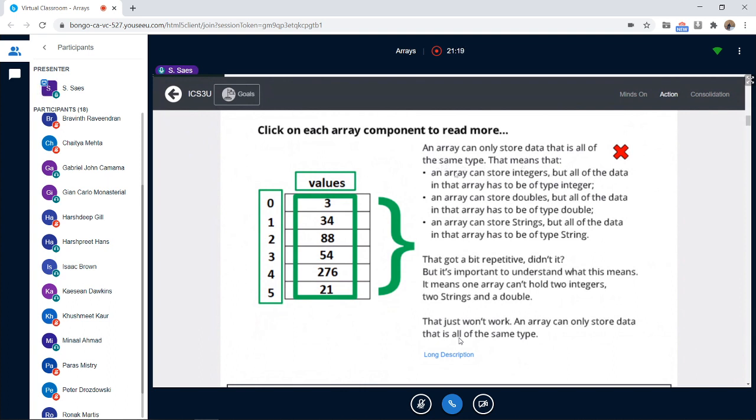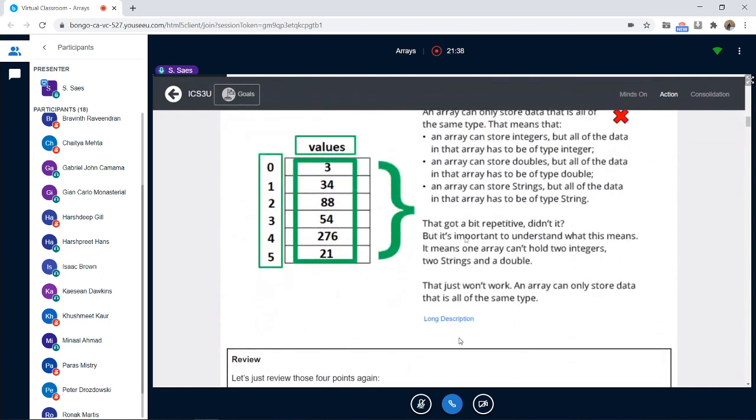Okay, that means that an array can store integers, but all of the data in the array has to be of type integer. An array can store doubles, but all of the data in that array has to be double. An array can store strings, but all of the data in that array has to be of type strings. So this is very important. So don't make that mistake. Okay. An array can only store data that is all of the same type. Okay. And now I click on this curly bracket.